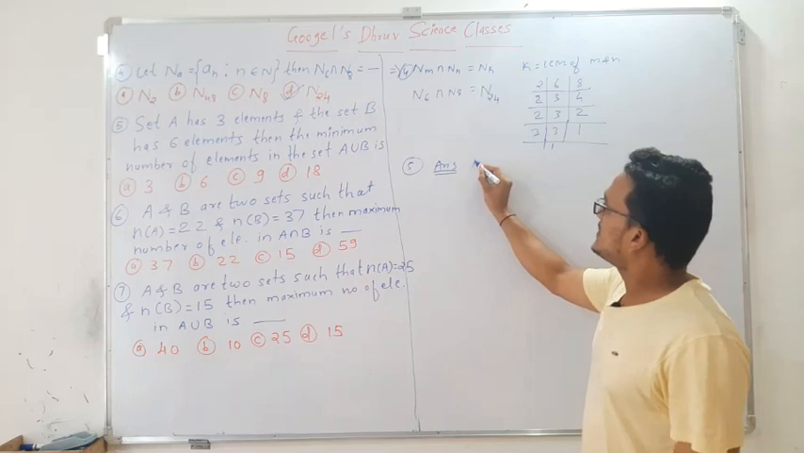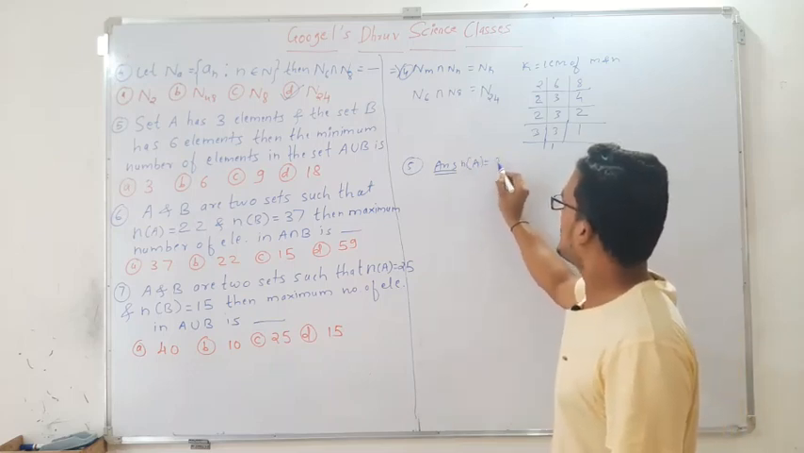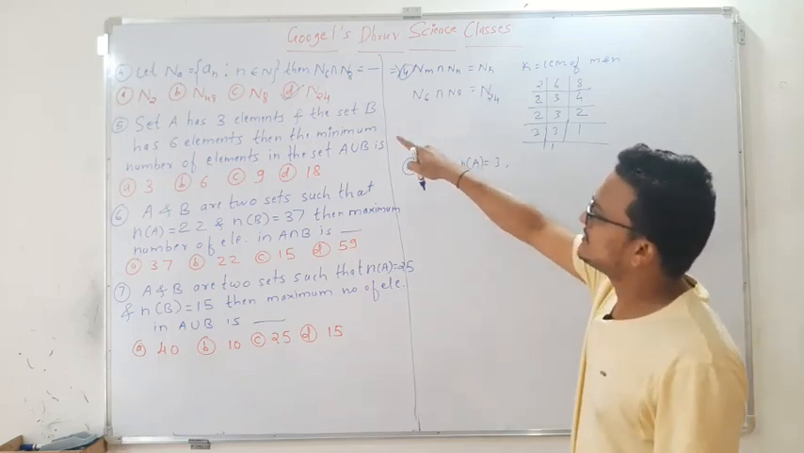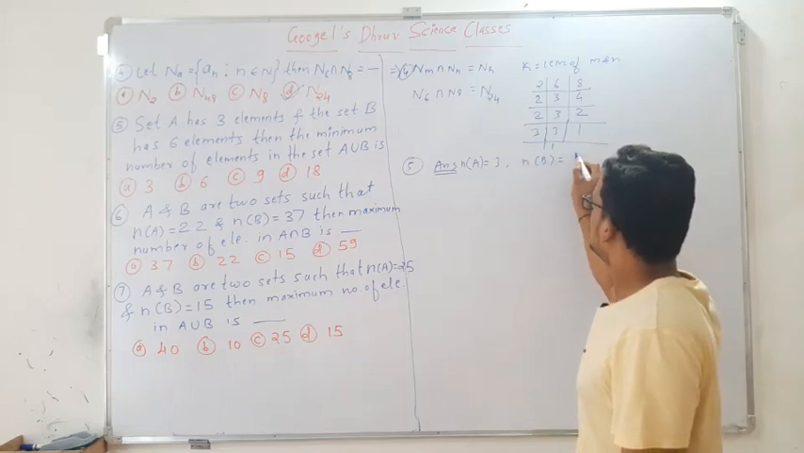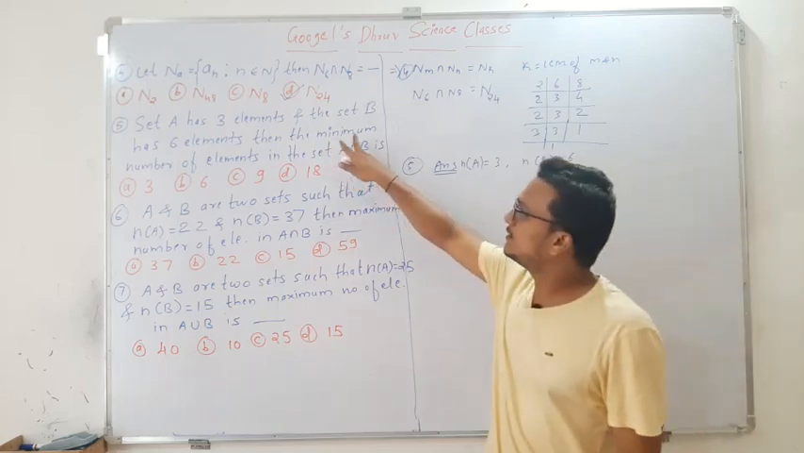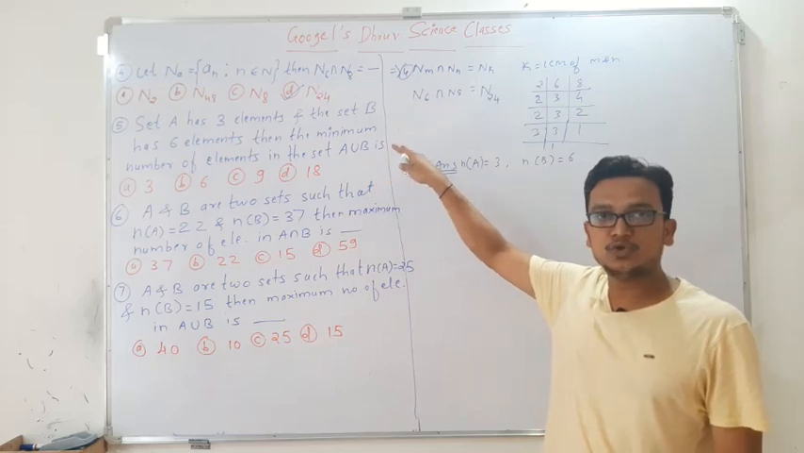The set A is having how many elements? 3 elements. So I will take n of A is 3, meaning the number of elements present in the set A. Whereas set B is having 6 elements, so therefore I will take n of B is equal to 6. Then what is the question? Find the minimum number of elements present in the set A union B.